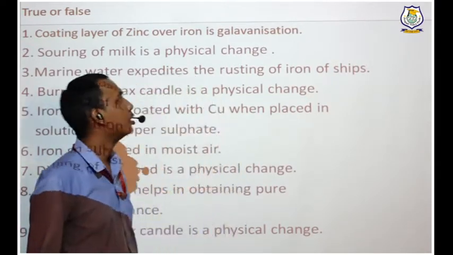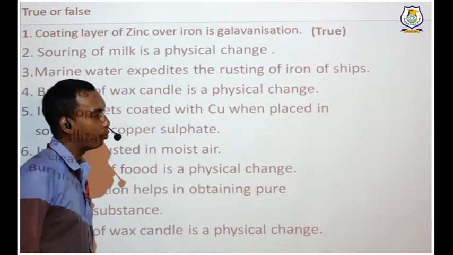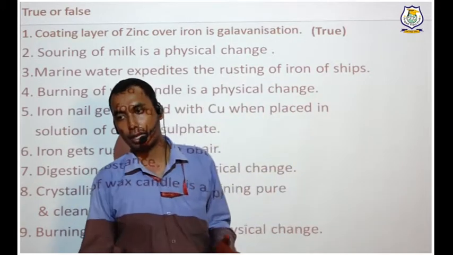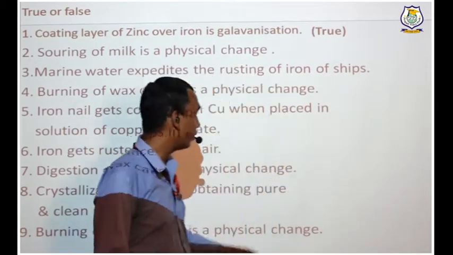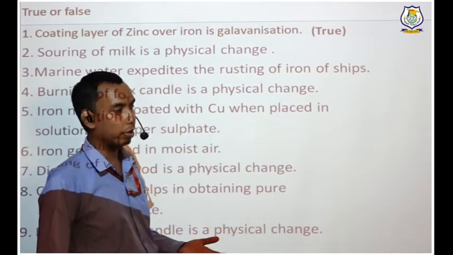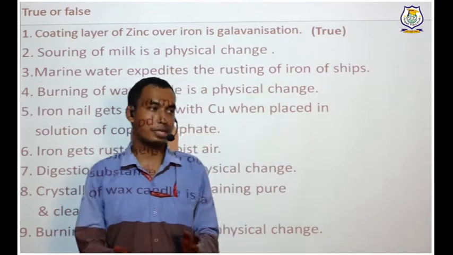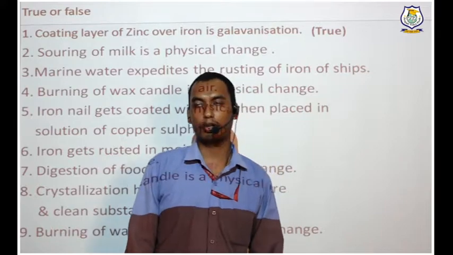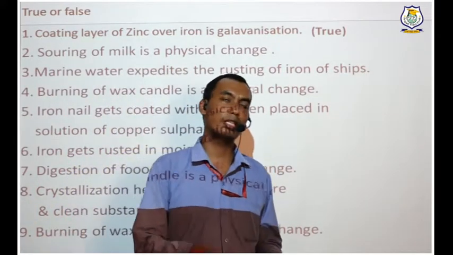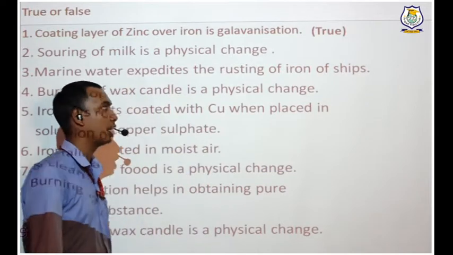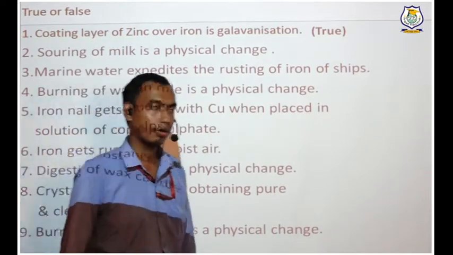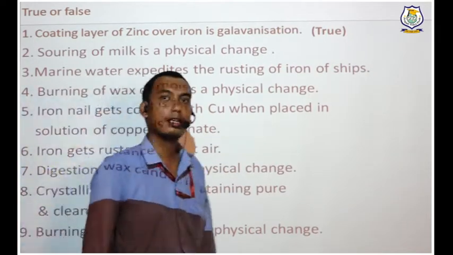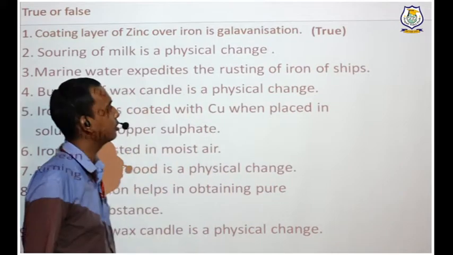It is true, and the reason why it is carried out is to prevent rusting of iron. In galvanization, you have to take a solution of molten zinc and apply it on the container which is made up of iron. We polish it with molten zinc so that it will not easily get in contact with water and oxygen. So galvanization is a process of coating zinc on an iron surface. I hope 90% of students get it correct.